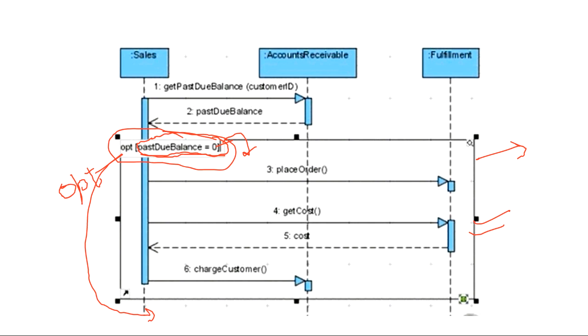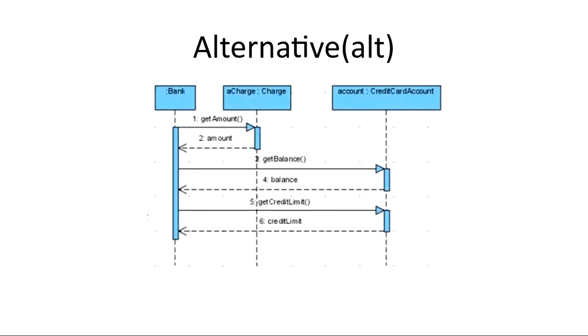But if you see clearly, this optional is saying that if due balance is 0, you do this. But if due balance is not 0, it is not saying that you do some other thing, right? So that is optional. It is only if condition. There is no else condition here. कि अगर ये condition गलत हो जाए if के साथ वाली, then what you have to do, it is not explained here.